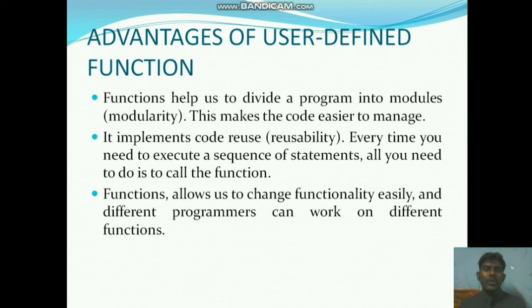No need to write the same code multiple times. You write the code one time, and then you can use the same code multiple times. That is called reusability. That is a very important advantage of user defined functions.